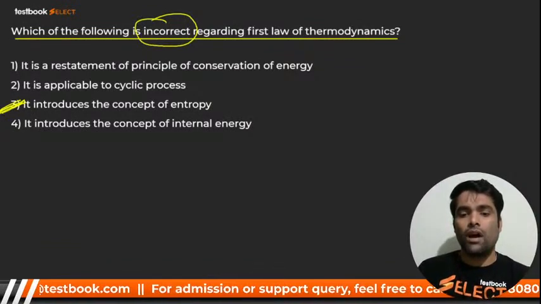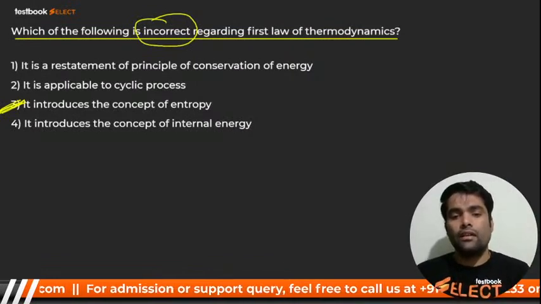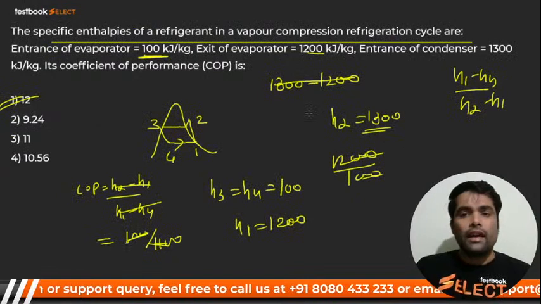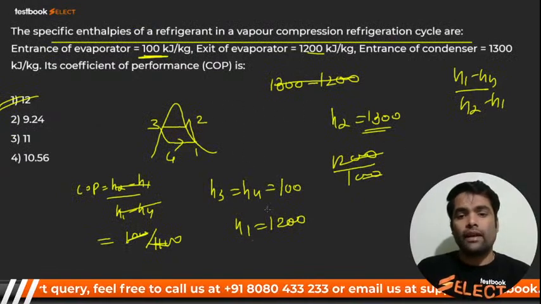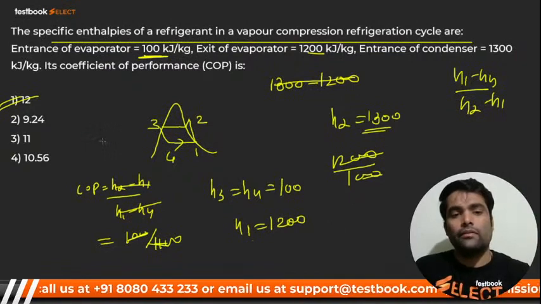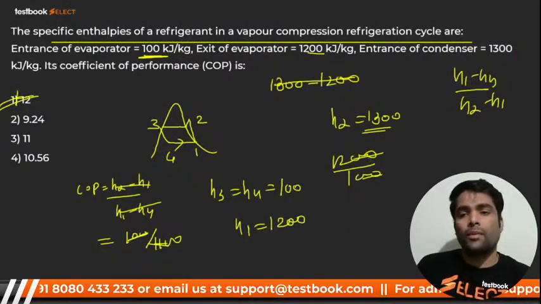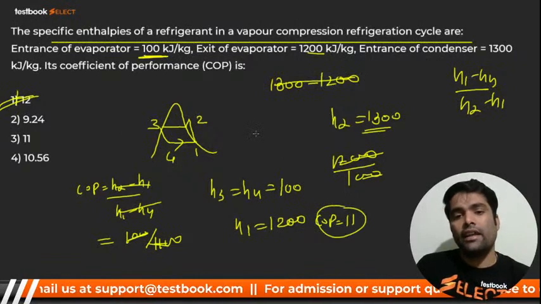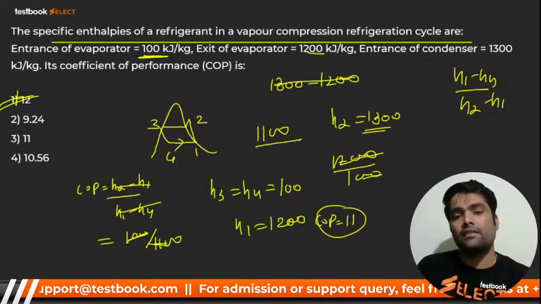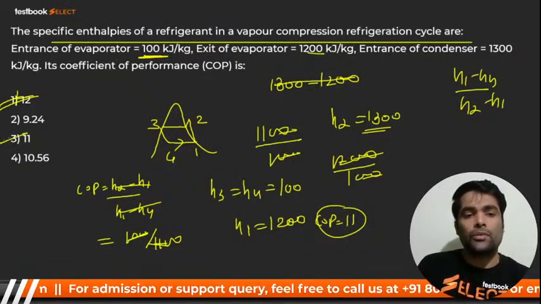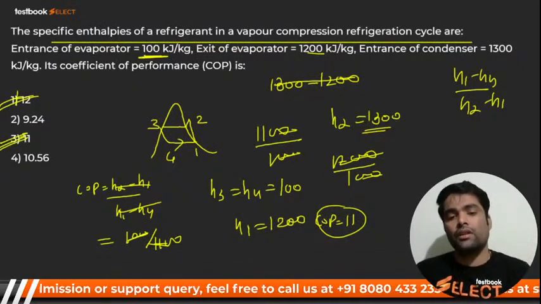Okay, I wrote it wrong there. Let me check, it must have happened by mistake. People said, sir, there H1 minus H4, that is okay. Sorry, that should be 11. The answer will be COP, it should be 11. Okay, because here it will be 1100, not 1200. 1200 minus 100 divided by 100, so it should be 11. Correct option will be 11. Please make the correction over there.